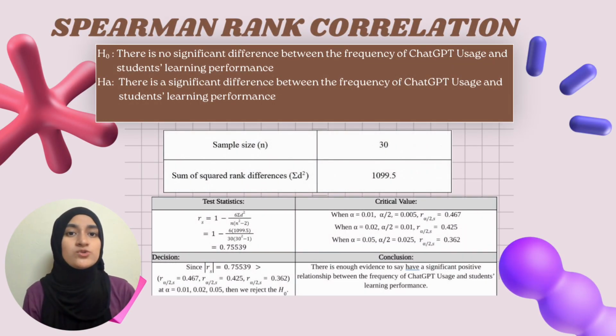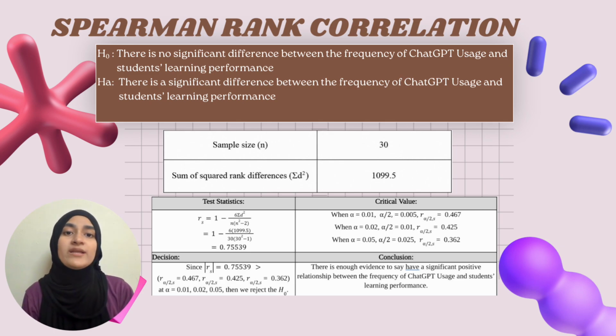This test was used to determine the relationship between ChatGPT usage and student learning performance. The null hypothesis states that there is no significant relationship, while the alternative hypothesis states there is a significant relationship. We rank both variables, which are ChatGPT usage score and learning performance score. Based on the calculation, the total rank difference squared is 1099.5.